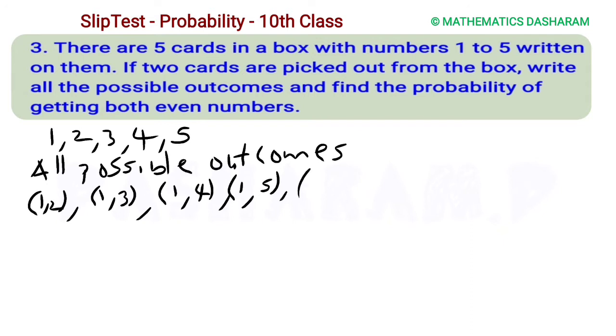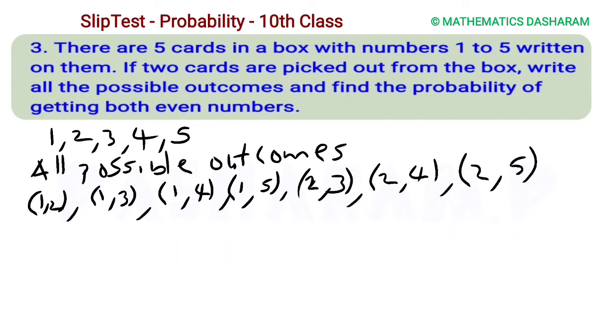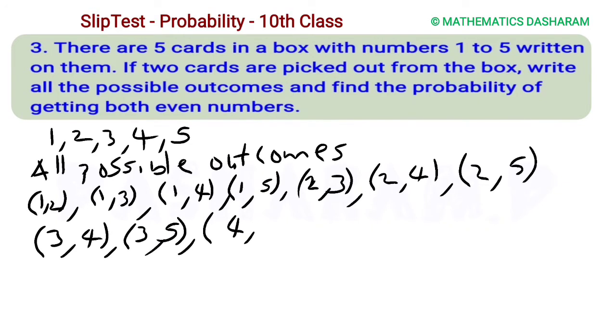Then first card 2, second card 3; first card 2, second card 4; first card 2, second card 5. Then first card 3, second card 4; first card 3, second card 5. Then first card 4, second card 5. So these are the possible outcomes when you pick 2 cards from 1 to 5.